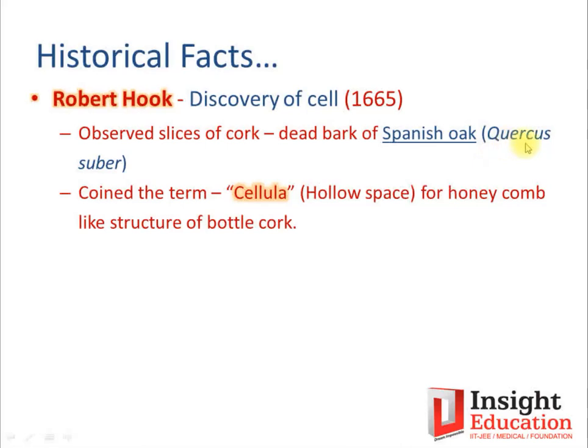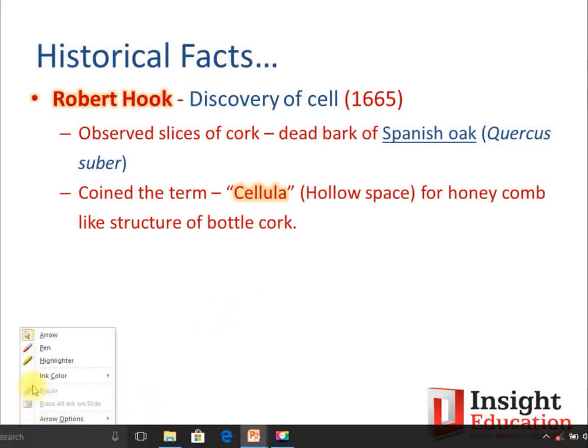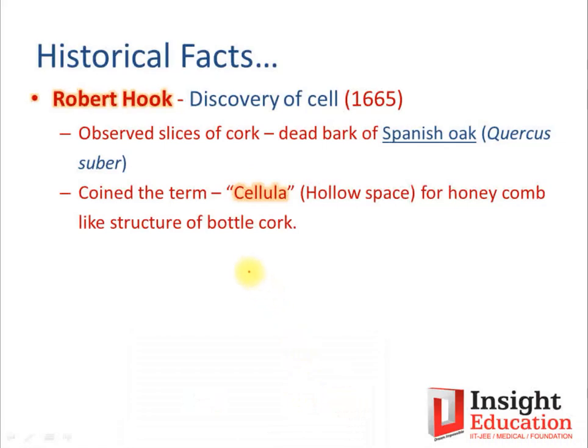The scientific name of Spanish oak is Quercus suber. It is important to note this name, suber, and I will come to how this name came into consideration. But what he observed was a dead bark. Remember that cork, the outer layer of a developed plant, has a protective function and is always dead, right? Why it is dead, we will try to understand. This is what Robert Hooke observed, roughly the shape of a honeycomb, and those were cells.